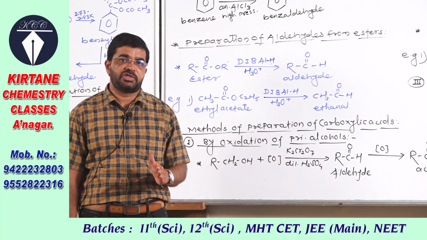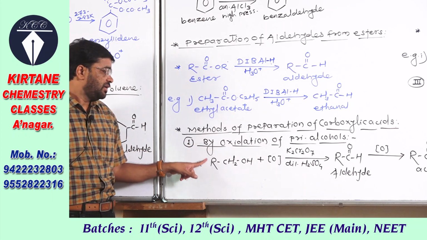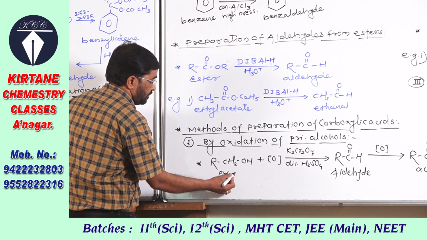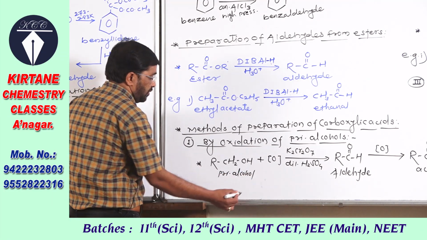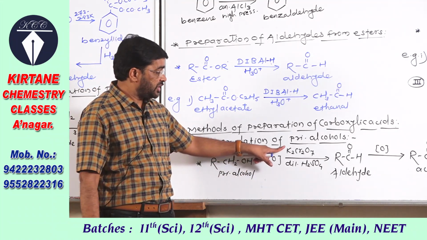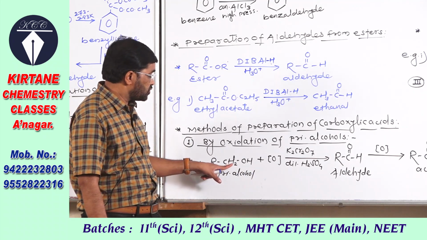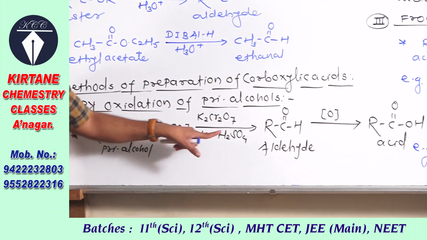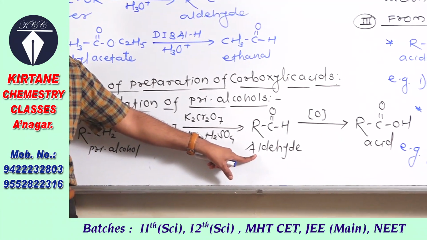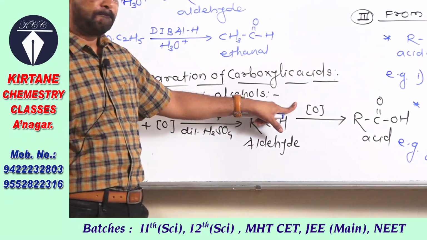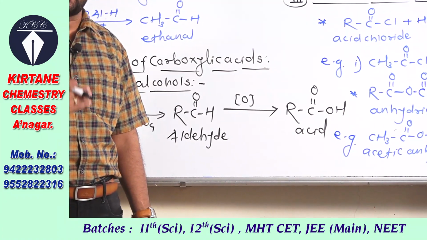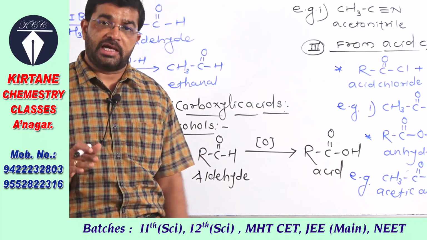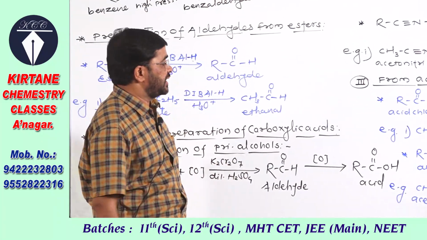Corresponding carboxylic acids are obtained. So here see, primary alcohols, general representation of primary alcohol, that is primary alcohols when oxidized using acidified potassium dichromate, it removes the hydrogen, this H and H2 and this O, water removed, and in the first step aldehydes are formed. And we know aldehydes on further oxidation with same acidified potassium dichromate gives carboxylic acids. Carboxylic acids are obtained or carboxylic acids are formed.